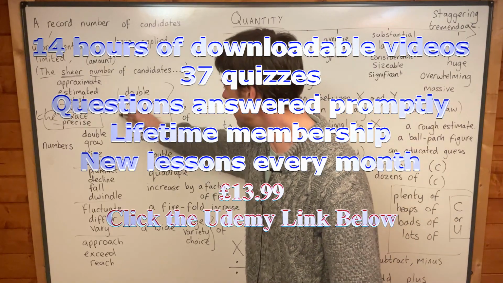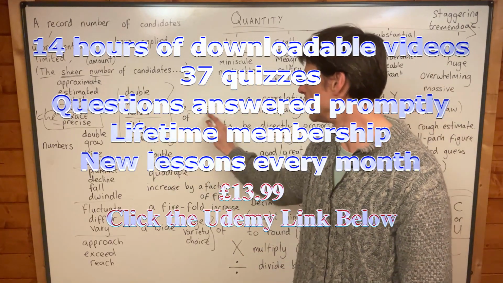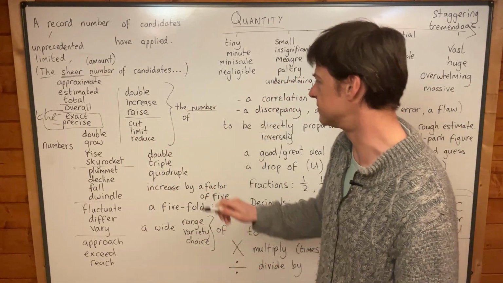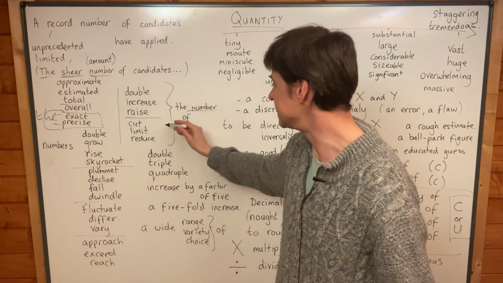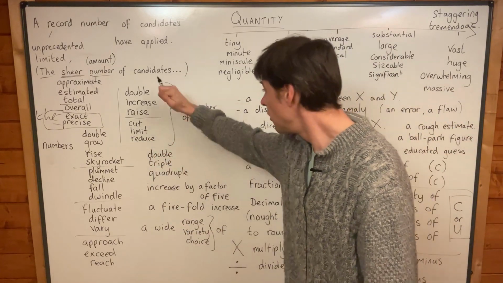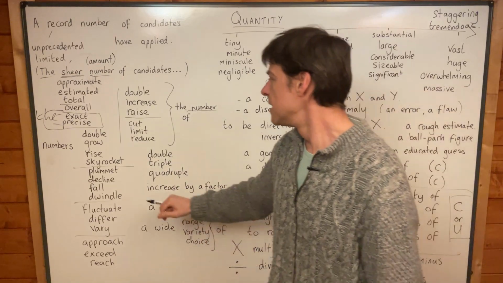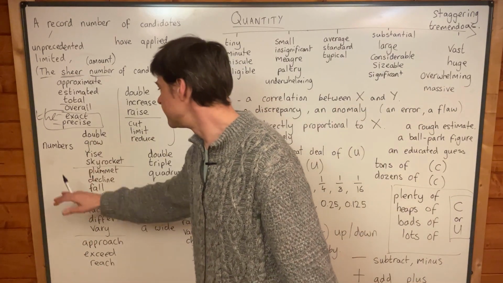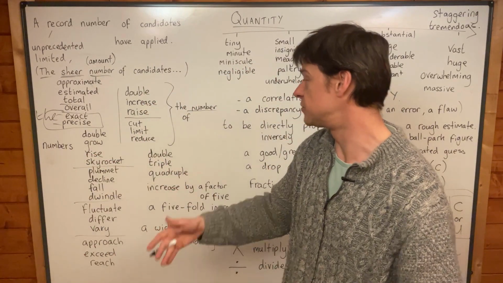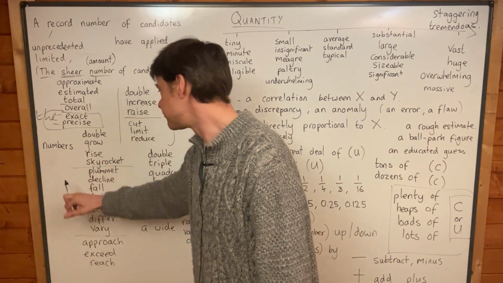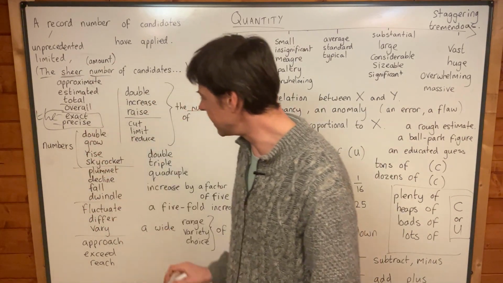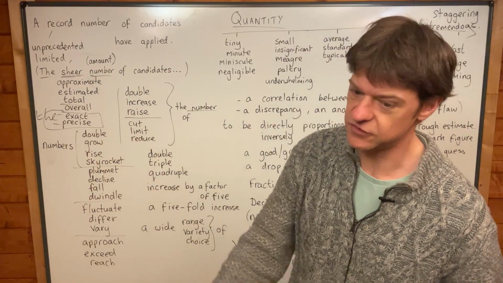Now these verbs work very well with the number of, yeah, so they collocate with number. You can double the number of students, increase the number of students, raise the number of students, cut the number of students, obviously this is all decreasing now, limit the number of students, reduce the number of students, decrease the number of students. All of those words work well with number. Numbers of students can double, numbers of teachers can grow. Numbers of protesters could rise. So house prices could skyrocket, but certainly numbers can skyrocket too. So notice that they are all getting bigger, but numbers can also plummet, yeah, drop quickly.